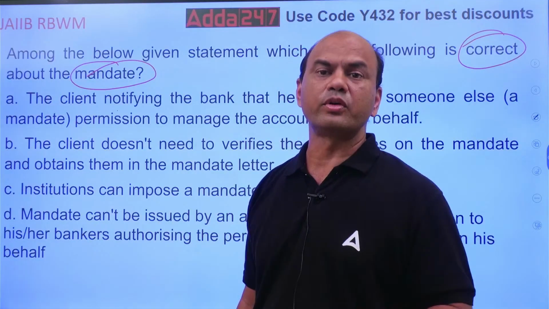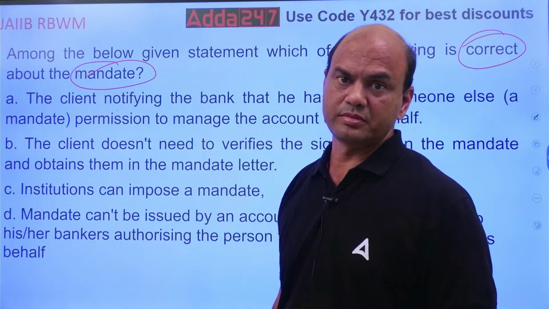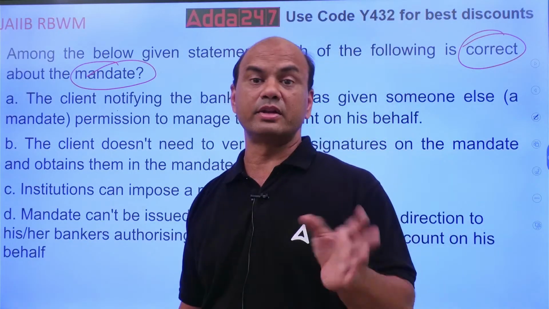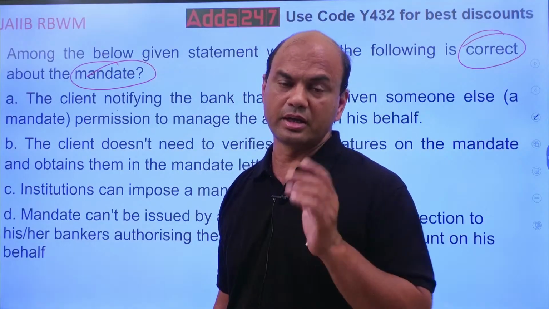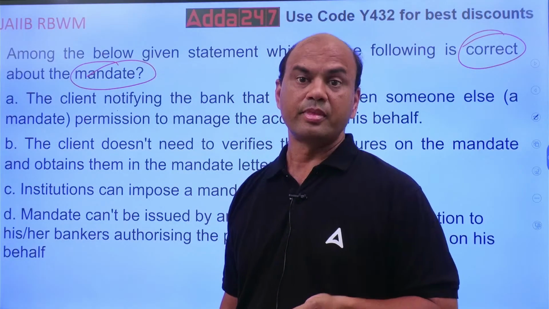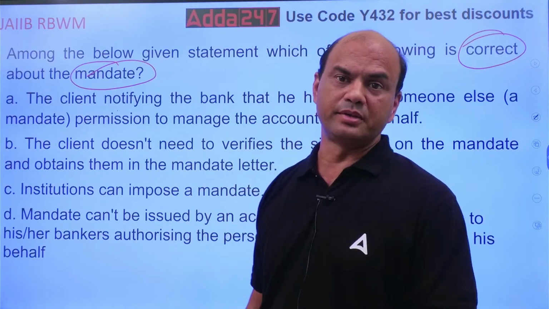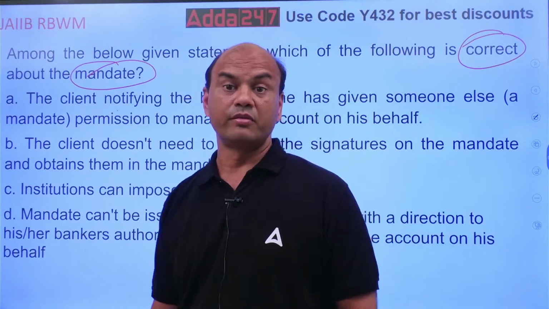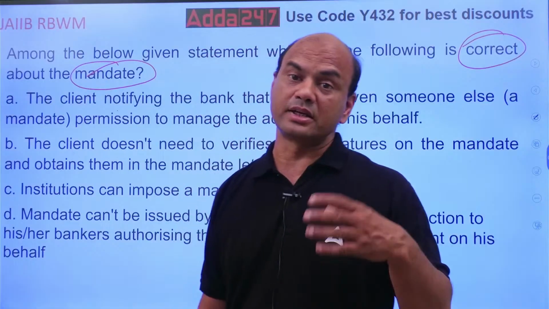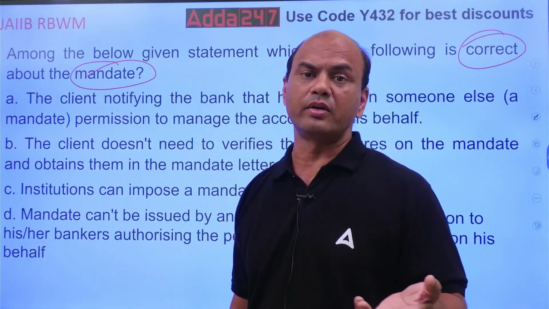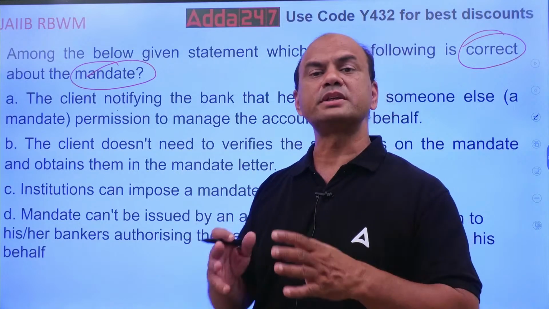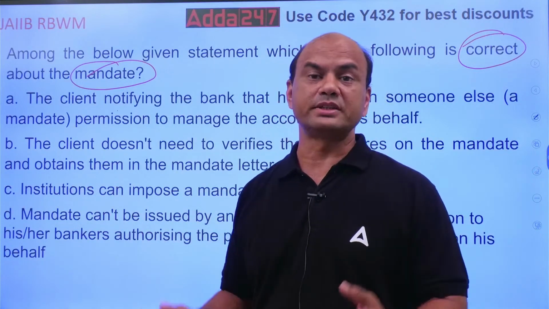I'll give a mandate for operating my savings account. I'll give another mandate for operating my current account. I'll give another mandate for operating my FD account. Mandate is given for one job only. It is given on a plain paper. Whereas POA, many times it is general POA or specific also. But POA gives vast areas, means vast rights.